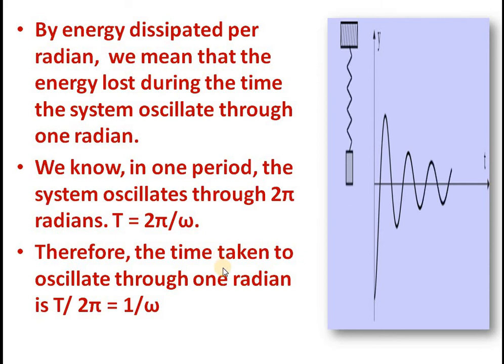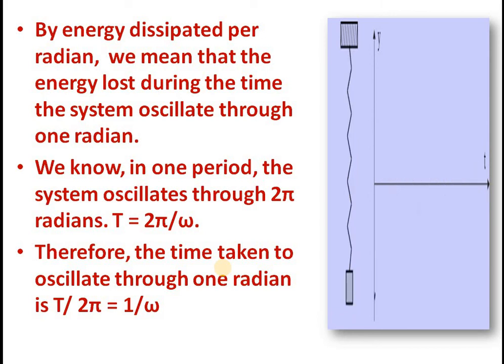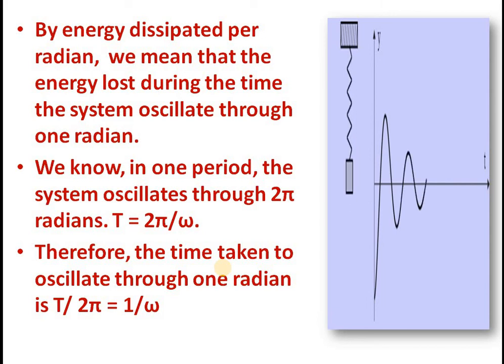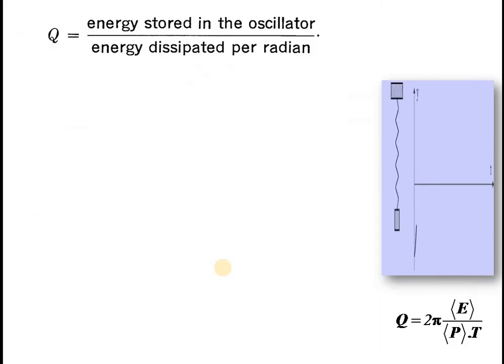So we can say the energy lost per T by 2 pi seconds is the energy lost per radian. Energy lost per radian of an oscillator is equal to energy lost per T by 2 pi seconds. I hope the idea is clear. Once again I am repeating, energy lost per radian of an oscillator is equal to energy lost per T by 2 pi seconds. Now let us proceed.